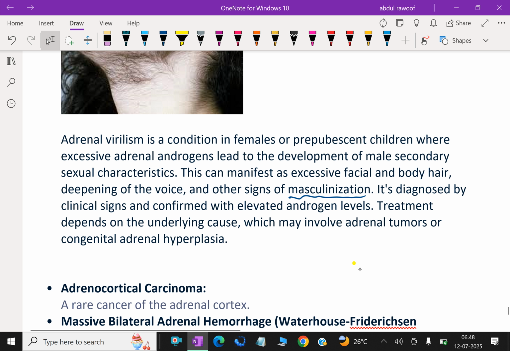It's diagnosed by clinical signs and confirmed with elevated androgen levels. Treatment depends on the underlying cause, which may involve adrenal tumors or congenital adrenal hyperplasia.